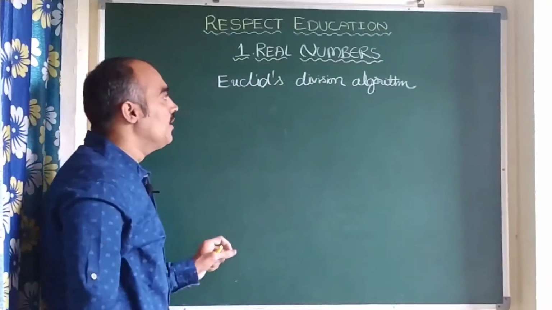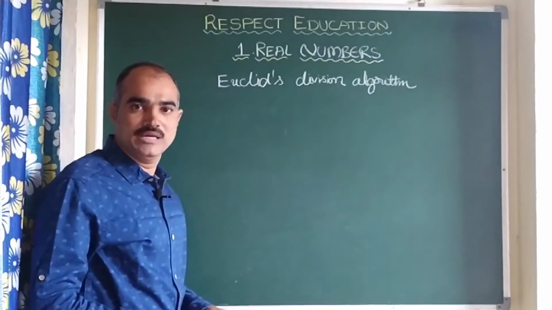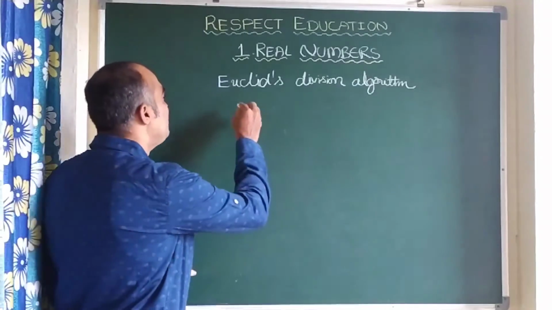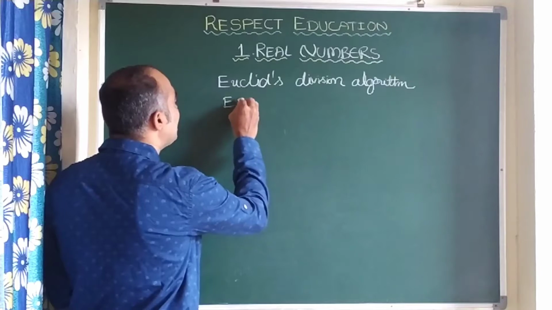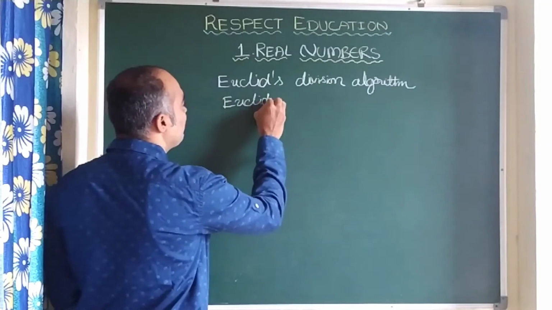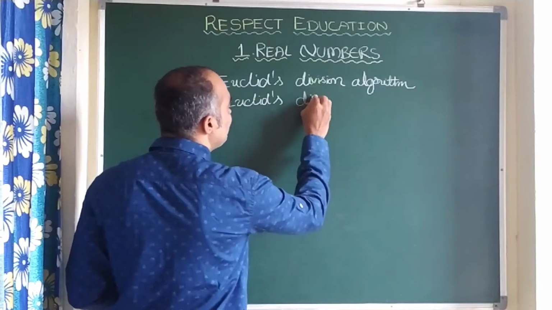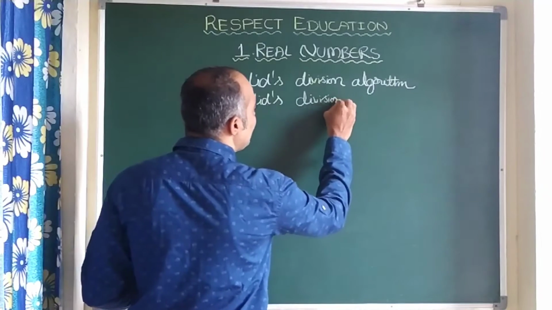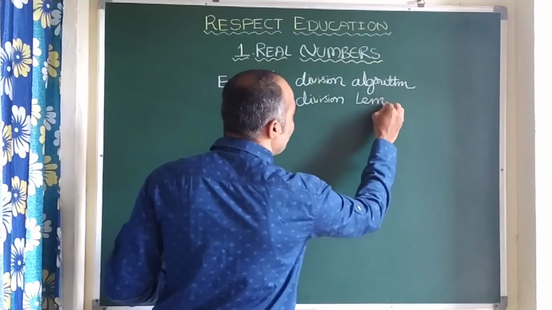While using the division algorithm, we need to use Euclid's division lemma.